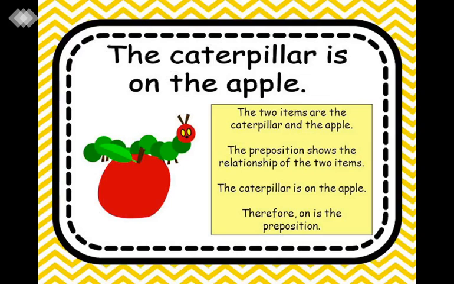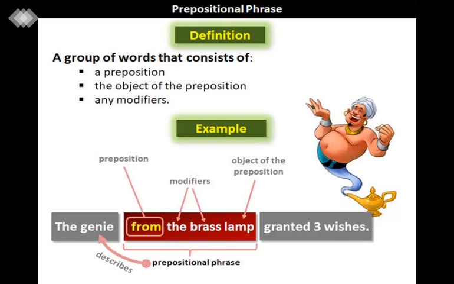Caterpillar is the apple. So is caterpillar the apple? No. If I am going to say, caterpillar is there, but where is it? On the apple. So on will be the preposition.